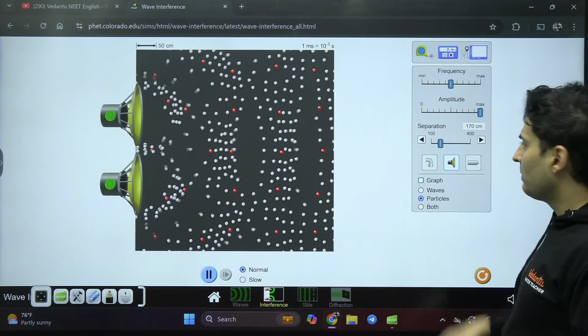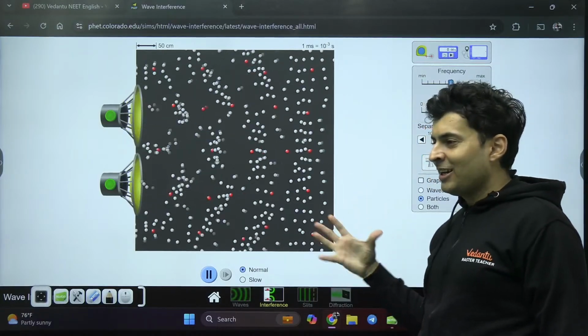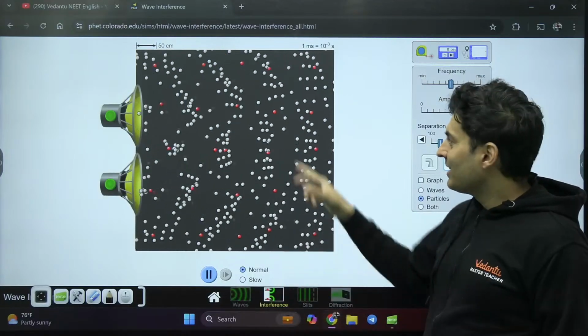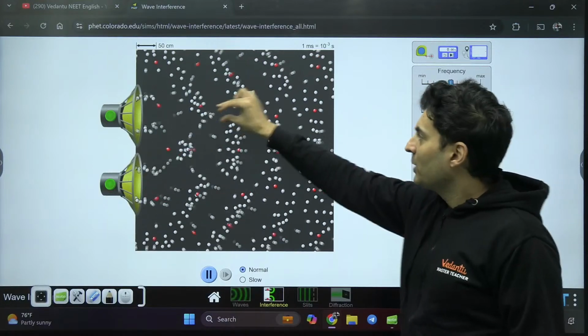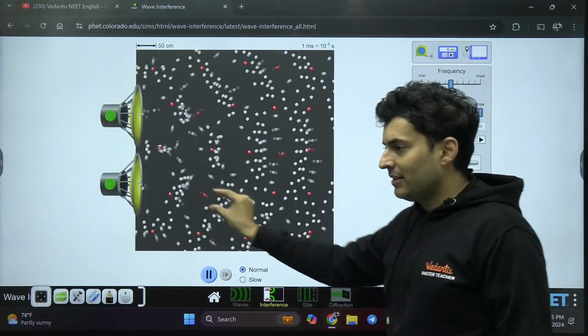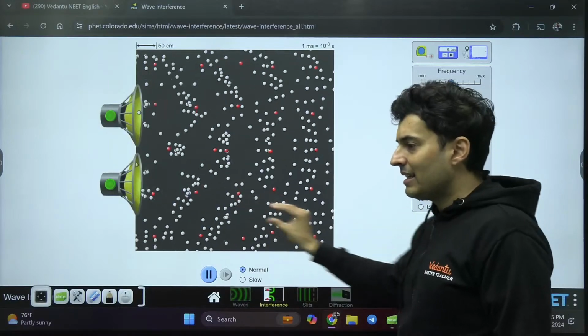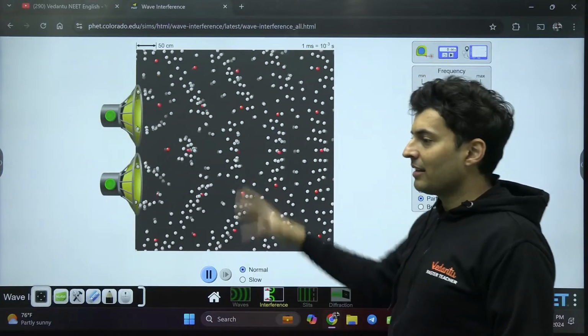We can also see it with particles, how the particles behave. This is the particles of air, how sound travels in reality. So you can see there are some particles which are actually moving back and forth a lot, but you can see this zone or even this zone over here, the particles are not moving much, so very less sound is there, whereas at some places the sound is really, really high.